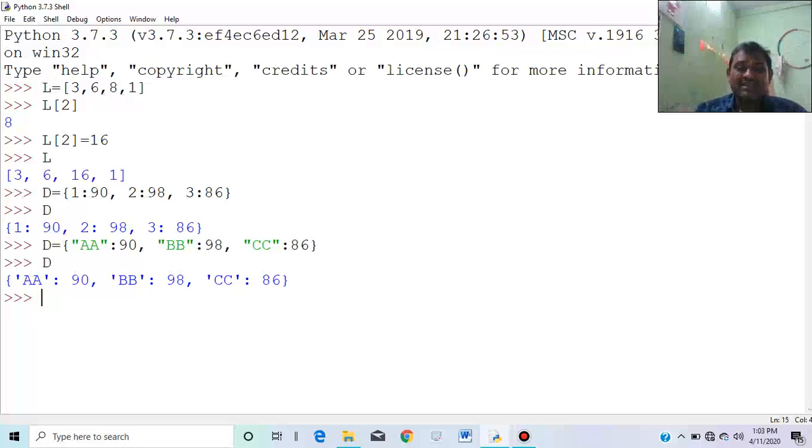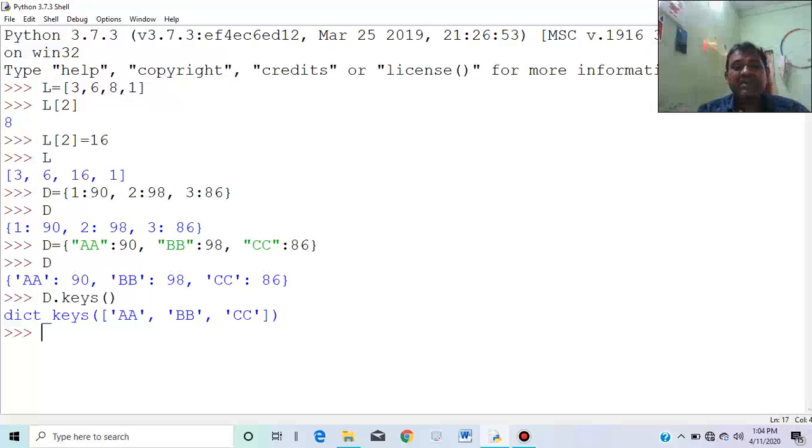So it is quite clear that this is an unordered collection. There is no order. If you define CC first, it will be CC first. Define anything. This is the sense we have to say about the meaning of dictionary. Look at this function, it is giving AA, BB, CC, the keys. And this is another function giving values.